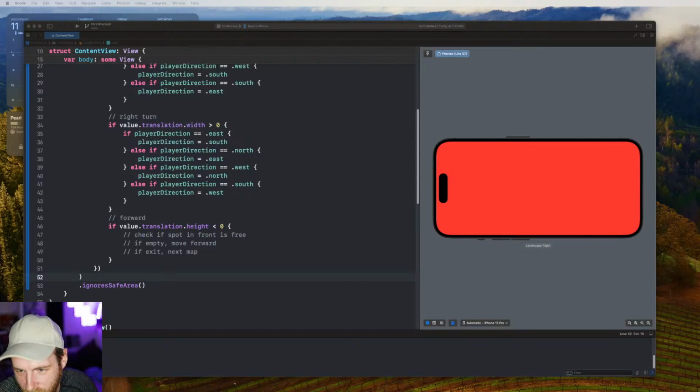So I worked out that SwiftUI can do some physics. Let me see if I can find it. I've got a few videos. Let's see if I can find all these. Oh, I've got ads. Hang on a second.